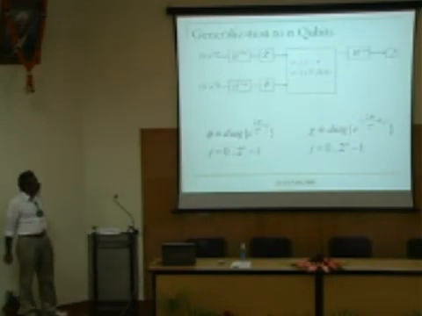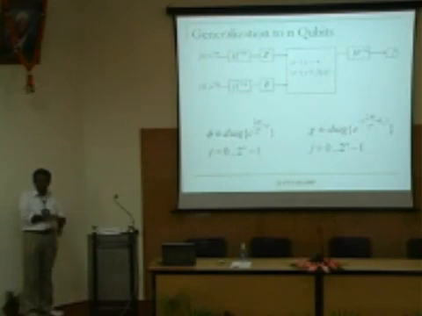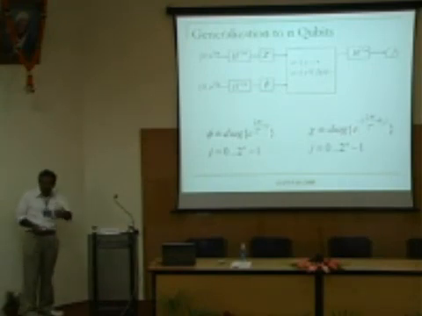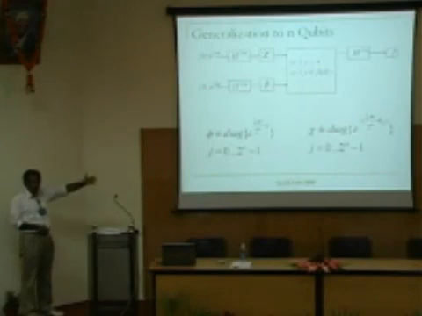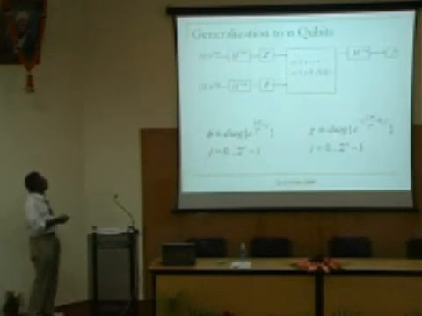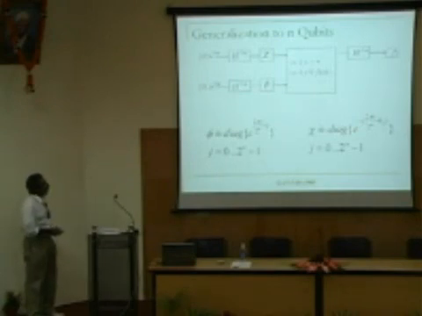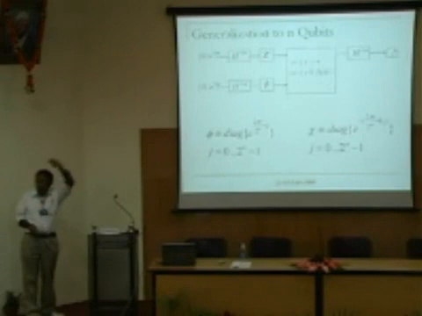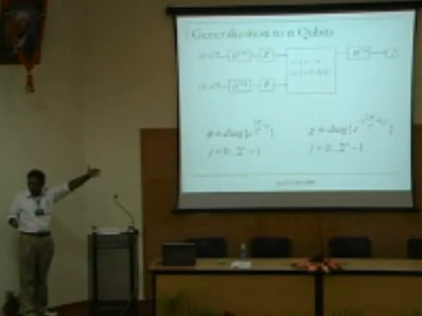Now what I want to do is to make a few statements which generalize these results to n qubits. Is that okay? First I will give you the naive generalization which is straightforward, and then I will give you a little bit more of generalization which I have not even bothered to write, but we will see what it is. Okay. So if I am given n qubits, here I have to be somewhat careful. If I have given n qubits, then there are 2 to the power of n values, 2 to the power of small n, which is written here. Is that right? If this 2 to the power of small n is written as a capital N, the number of functions is capital N to the power of n. Now we are dealing with a gigantic number of possibilities. That is what we are looking at. Is that right?